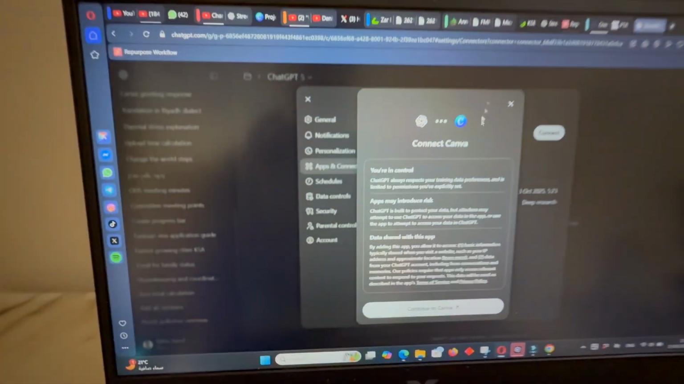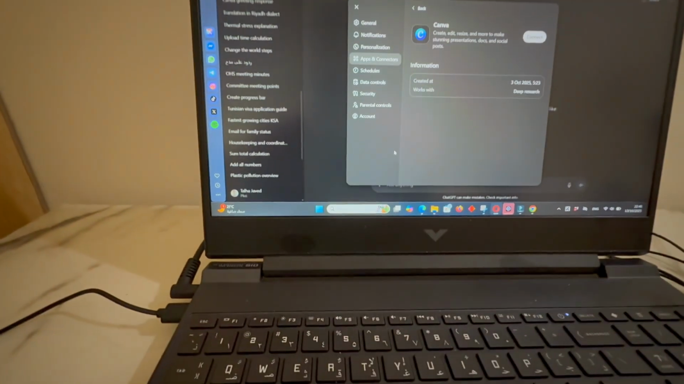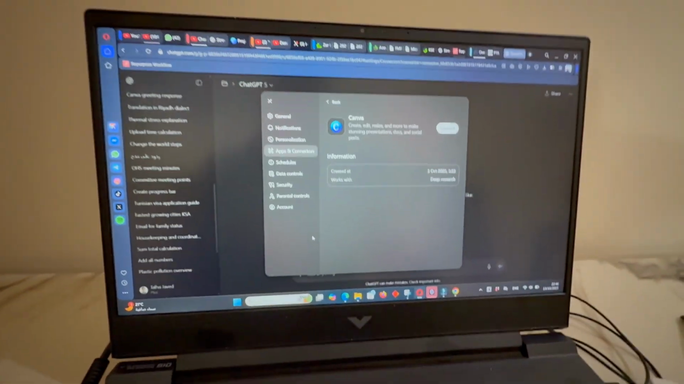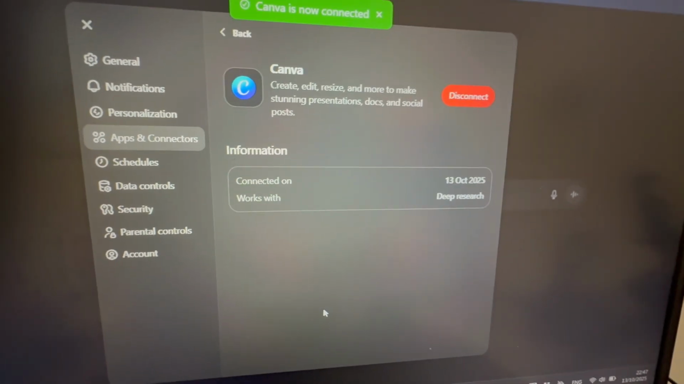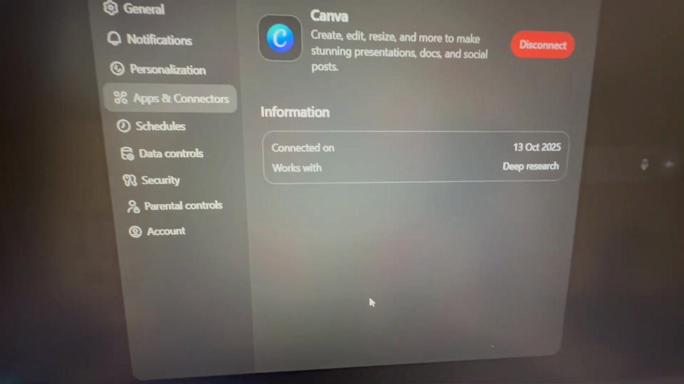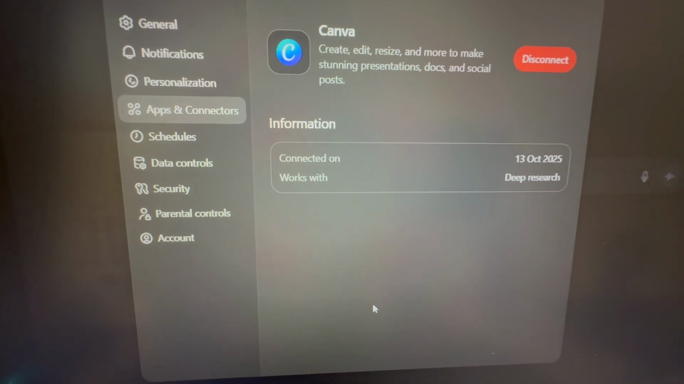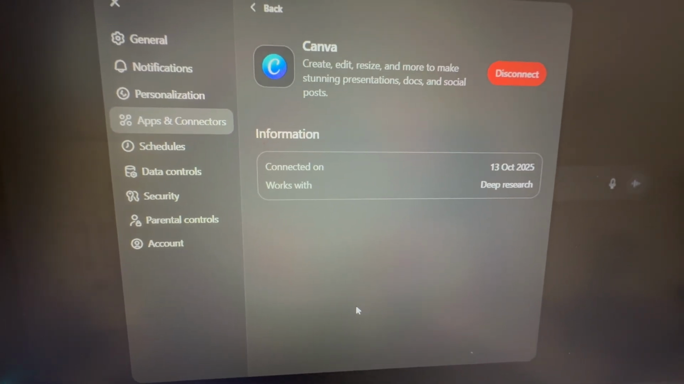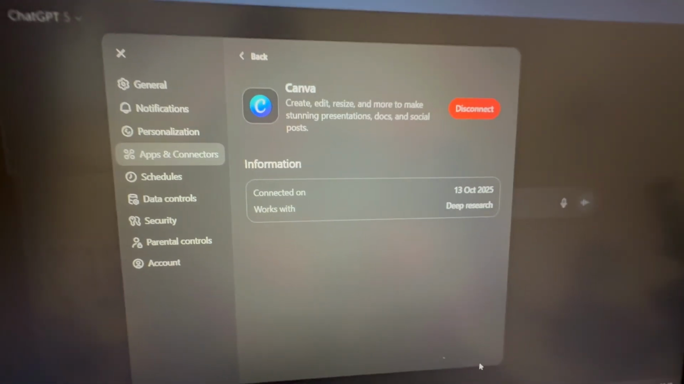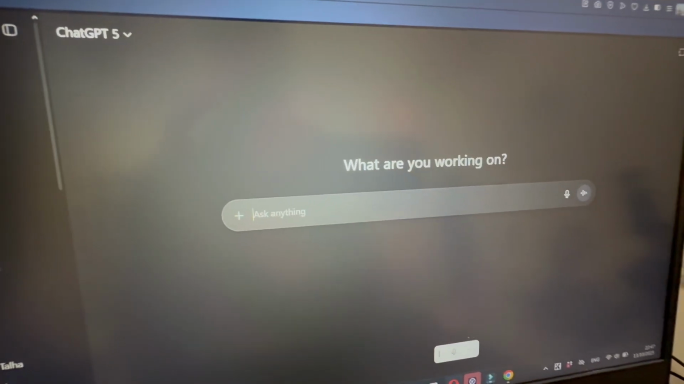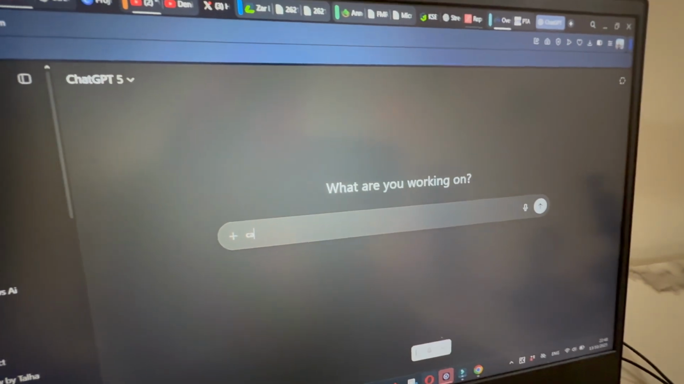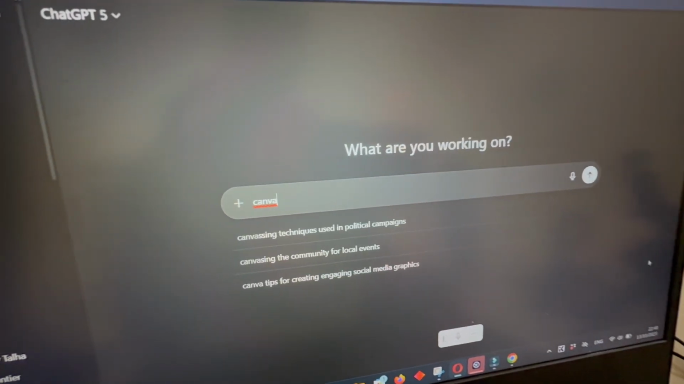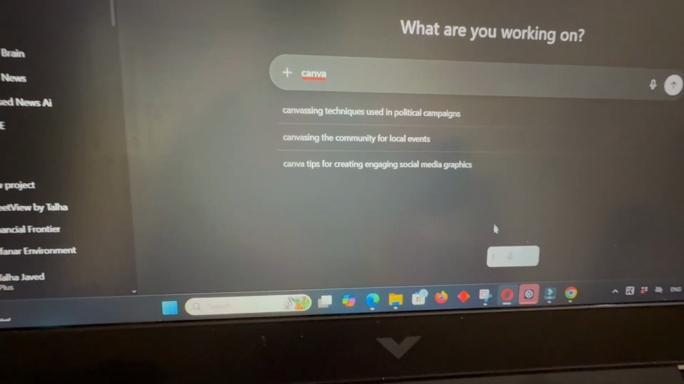Anyways, I'm in ChatGPT, and if you go into the settings, I gave it all the permissions, and then now it has connected my Canva with this. So connected on 13 October, works with deep research. Okay, wonderful. Let's see what it does. So here, well, I think it should give Canva. Let's write down Canva. Okay, no, it's not giving that.